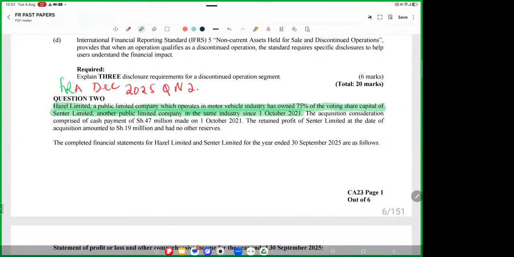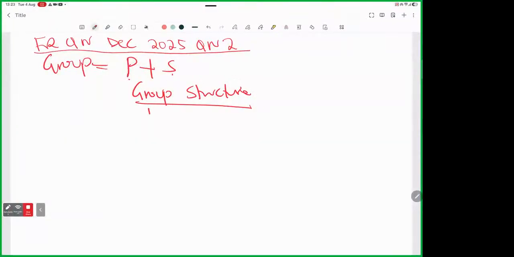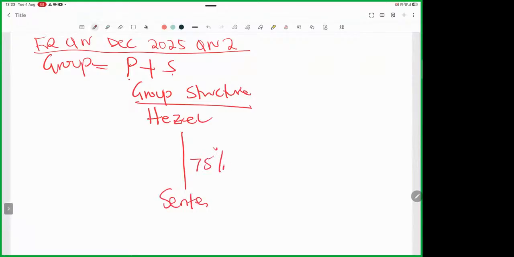So Hazel has 75% of Centre. The date of acquisition, DOA, is 1st October 2021. DOA stands for date of acquisition.